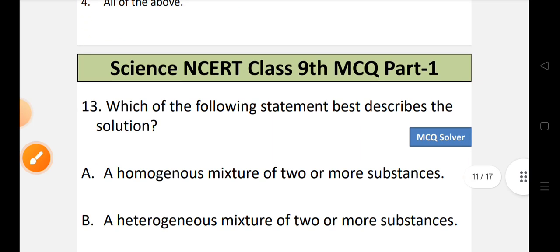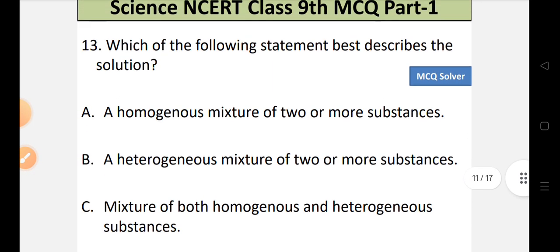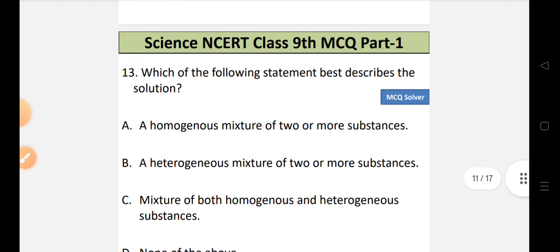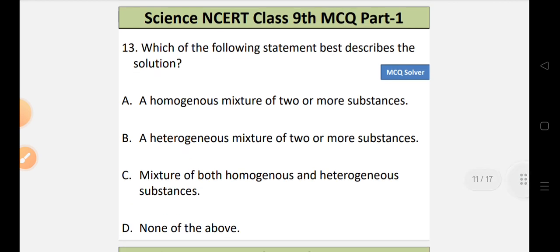Now let's move to question number 13. Which of the following best describes the solution? Means we have to find out which of the following statements best defines the solution. Let's look into the options. Option A, a homogeneous mixture of two or more substances. Option B, a heterogeneous mixture of two or more substances.